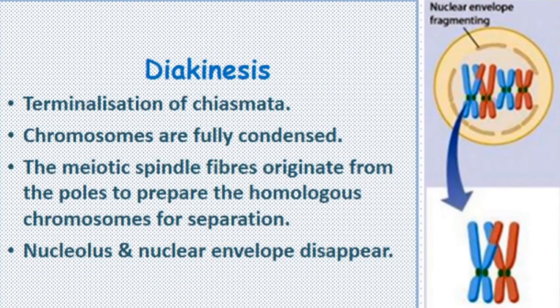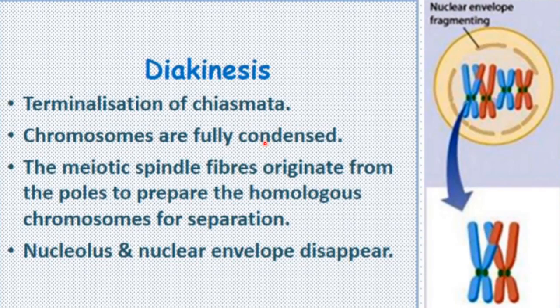Next stage is diakinesis, and this is the last stage of prophase 1. And here in diakinesis, there is terminalization of chiasmata. Terminalization of chiasmata means chiasmata move towards the ends of the chromosome. Okay, so the chiasmata, the X-shaped structure that was formed during diplotene, will terminalize now, and the chiasmata will move towards the ends of the chromosome, meaning towards the terminal positions.